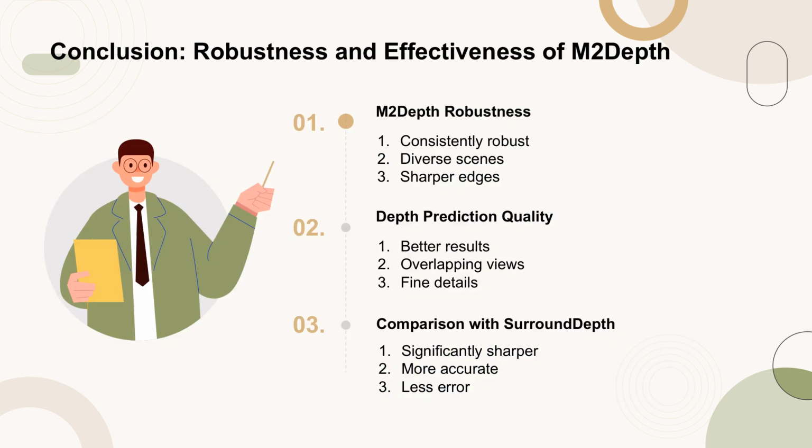M2 depth demonstrates consistent robustness and effectiveness across various scenes. Notably, it produces sharper depth predictions, especially at object edges. In comparisons with existing methods, such as surround depth, M2 depth achieves better results, particularly in overlapping views and fine details. The method also shows significant improvements in accuracy and sharpness, with reduced error across multiple camera views.